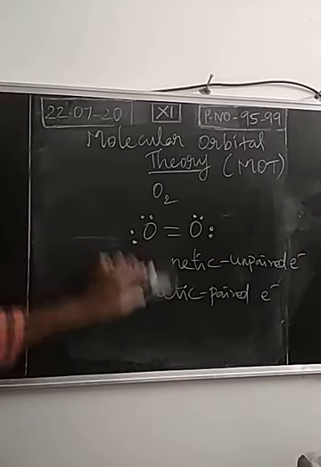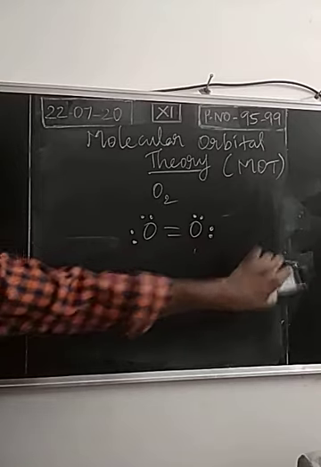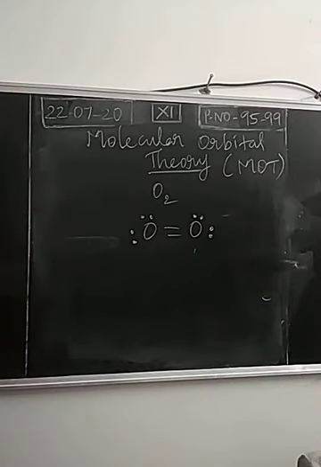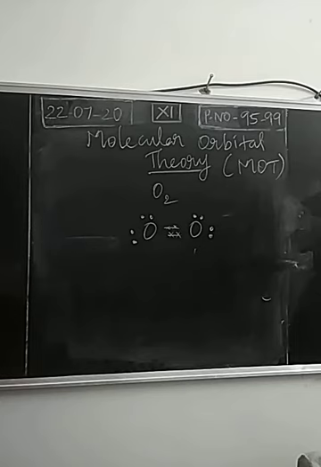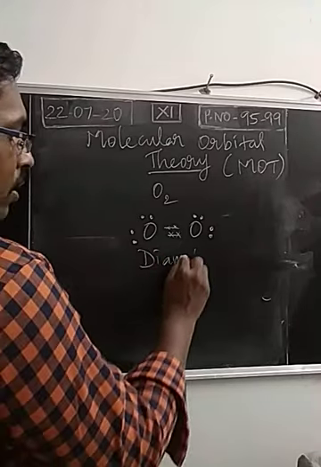From the two basic theories, Lewis theory and valence bond theory, we have drawn the structure of the oxygen molecule O2. You observe the electronic arrangement. All the electrons are present in paired form. Four electrons are present as two bonded pairs, and the remaining electrons are present as lone pairs. So all the electrons are present in paired form, and we assume that this will be a diamagnetic substance.